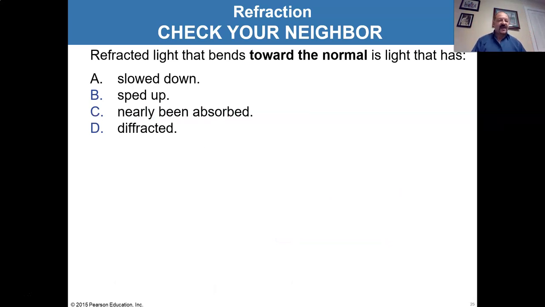All right, refracted light that bends towards the normal is light that has A, slowed down, B, sped up, C, nearly been absorbed, D, diffracted.